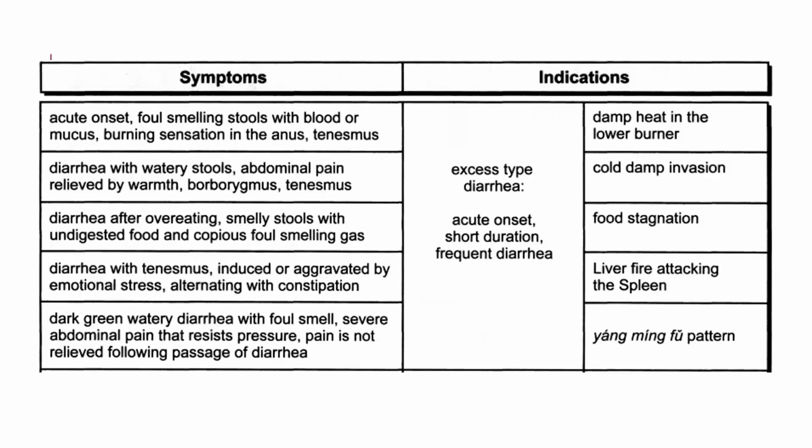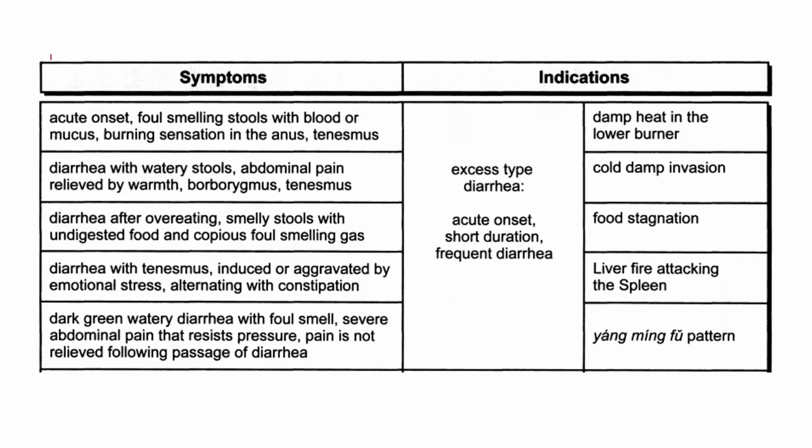For the symptoms of acute onset foul-smelling stool with blood or mucus, burning sensation in the anus, tenesmus, there is damp heat in the lower burner. For diarrhea with watery stool, abdominal pain relieved by warmth, borborygmus, tenesmus, this indicates cold damp invasion. For diarrhea after overeating with smelly stools with undigested food and copious foul-smelling gas, this indicates food stagnation.